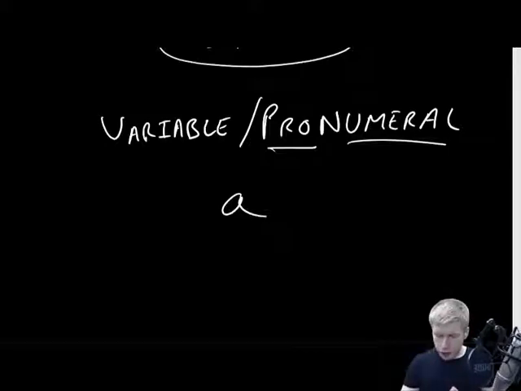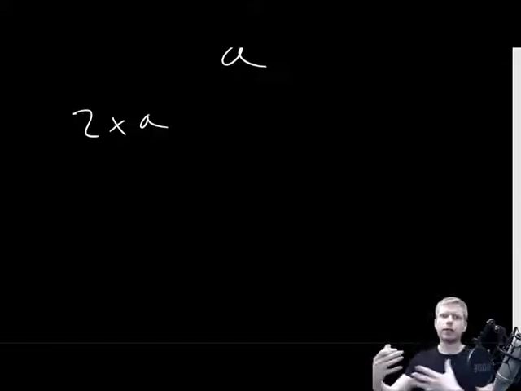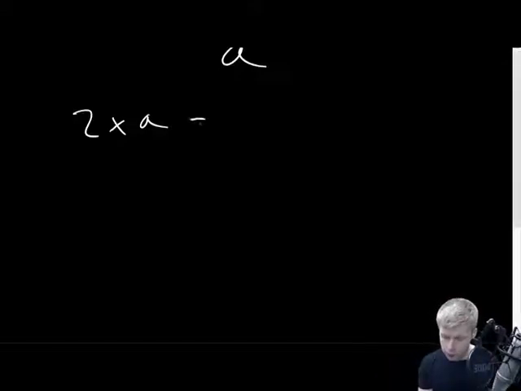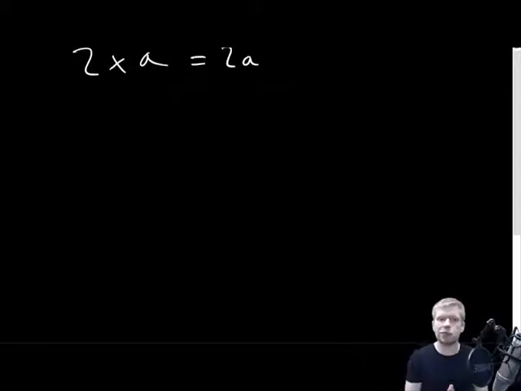Now, some other useful topics, other useful notations that we can get around. I would never write this in algebra. I'd never write this in maths because there's no need. Like what this literally says is 2 times A. I'm mixing together letters and numbers. So I would just simply write this as 2A. Okay, so I skip out the multiplication symbol. It's a bit like I would never say 2 lots of apples. I would just say 2 apples. Hence, we wouldn't need to write the multiplication symbol.